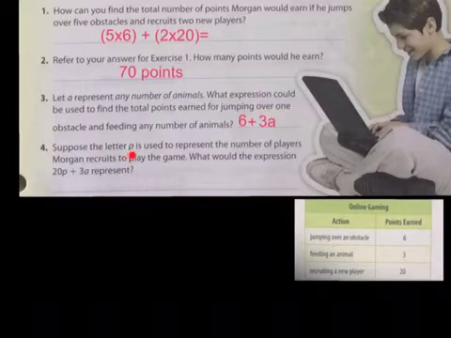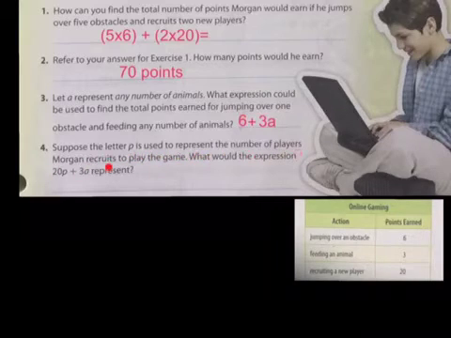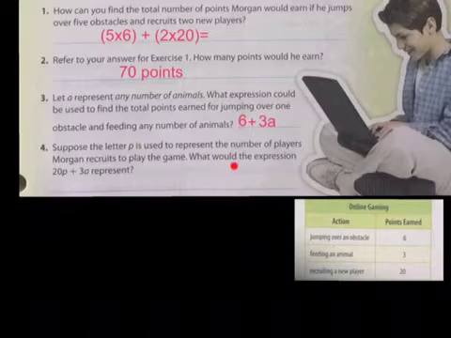Suppose the letter P is used to represent the number of players Morgan recruits to play the game. Okay, so this is the number of players, P for player, and that represents the number of players recruited to the game. What would the expression 20P plus 3A represent?